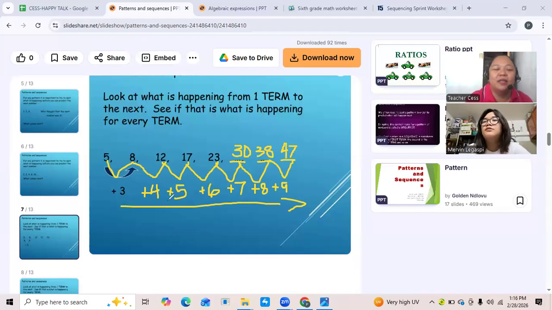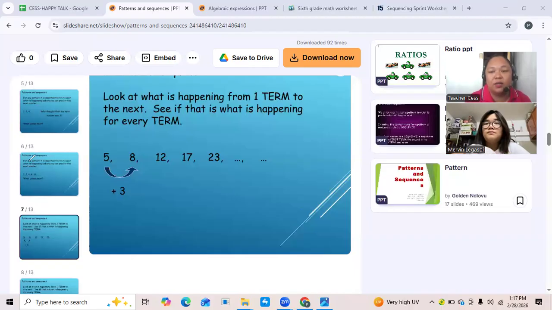Okay. For as long as you know what is the number you're going to add or subtract to the preceding terms, you will get the next number. Okay? You can get the next number, for as long as you know what number you are going to add or subtract. Okay? Our next example, we have